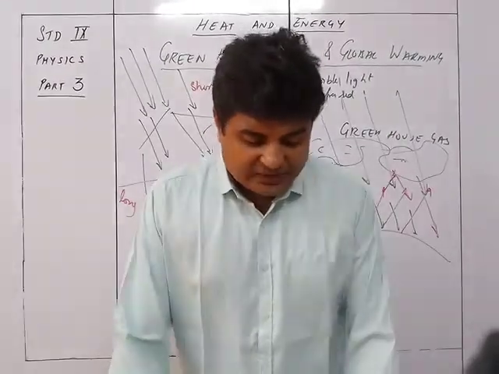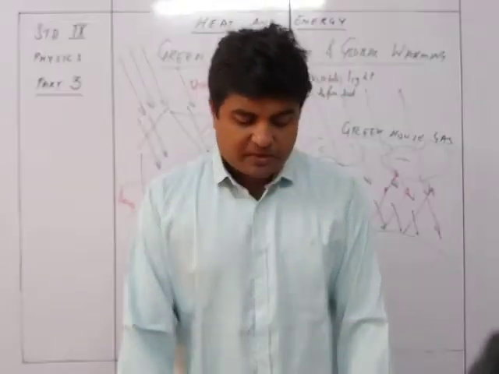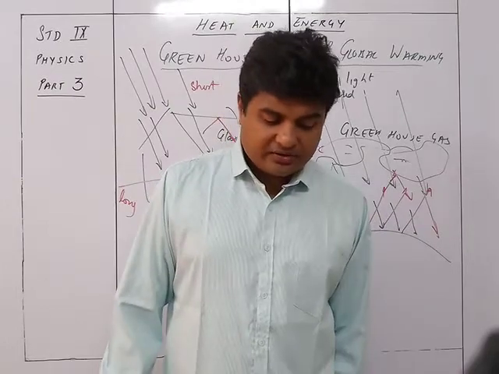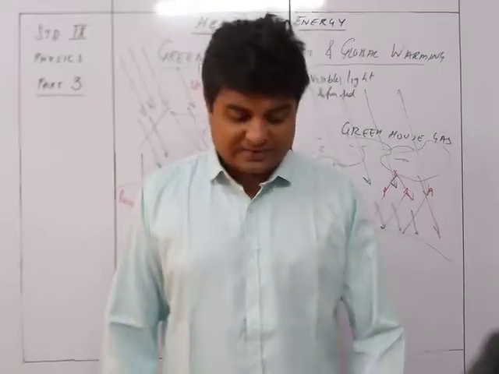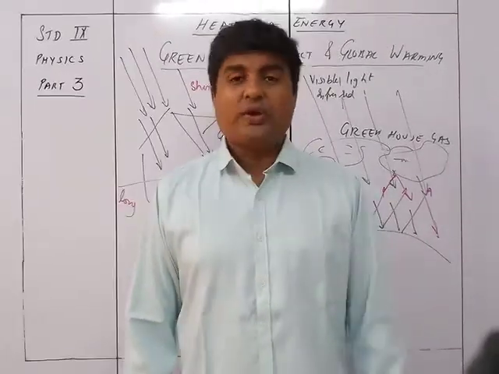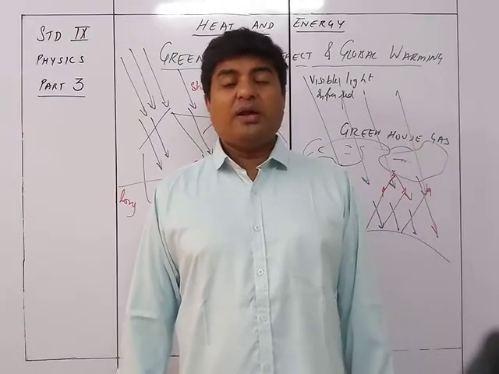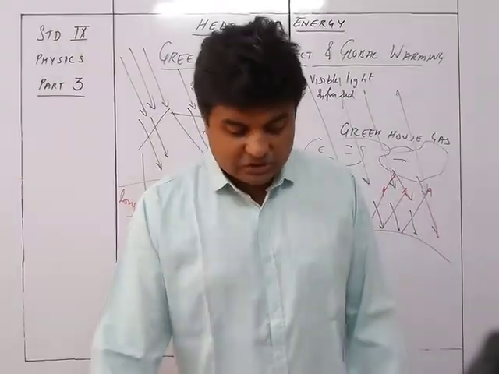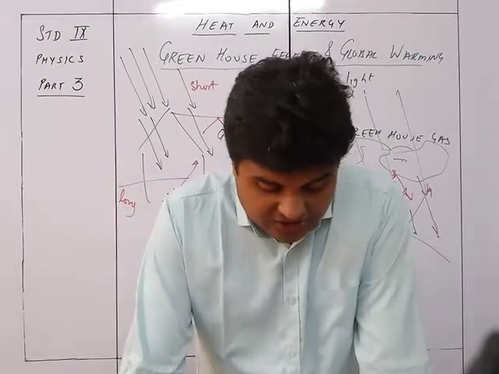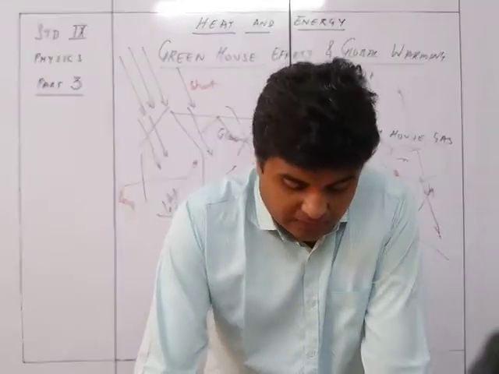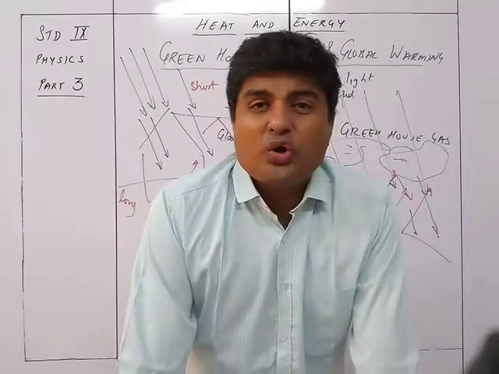The gases which are good absorbers of long wavelength infrared radiations are called the greenhouse gases. They are carbon dioxide, water vapor, methane, and chlorofluorocarbon.